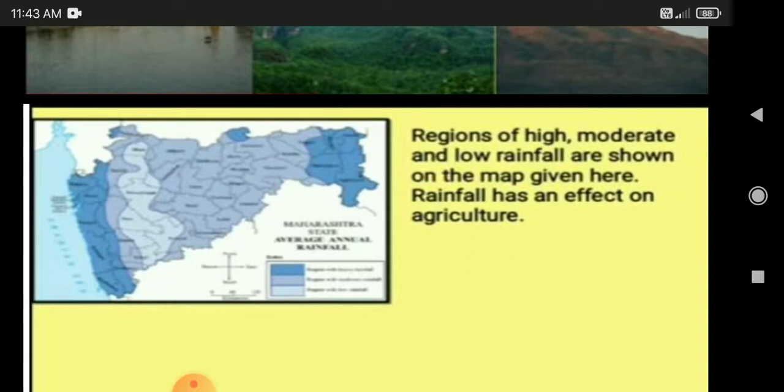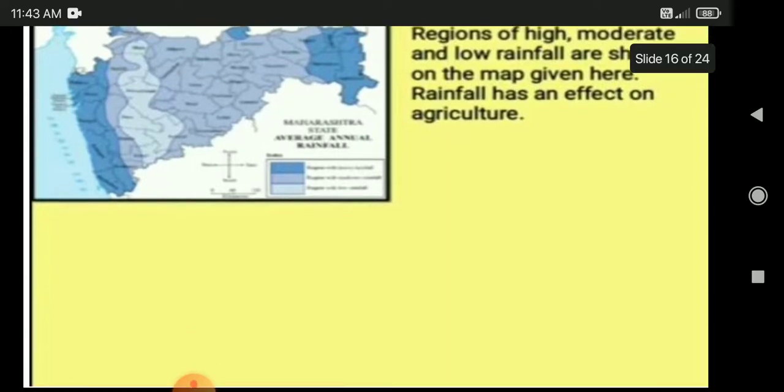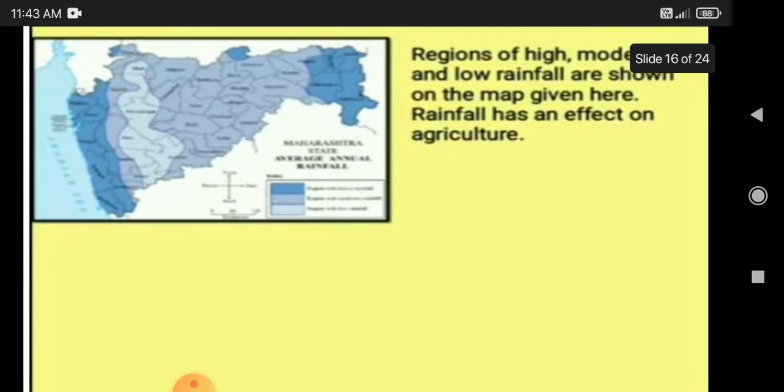Next, coming to the Maharashtra state average rainfall. Can you all see this map? This map indicates the average rainfall in Maharashtra state. Regions of high, moderate and low rainfall are shown on the map given here. Rainfall has an effect on agriculture. A table is given on the next page. It shows the crops grown in the regions of high, moderate and low rainfall. Carry out the following activity based on the map and the table. So let's study in detail.